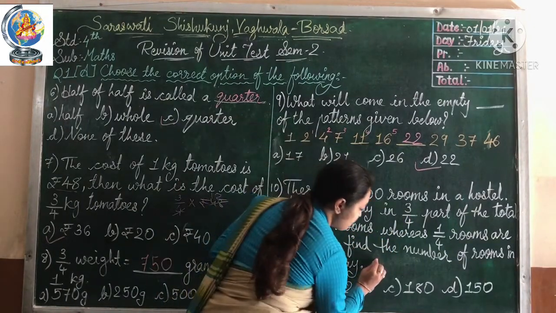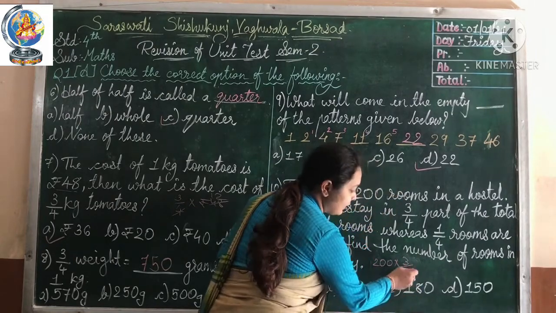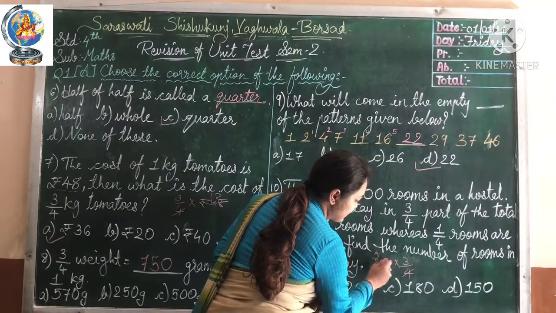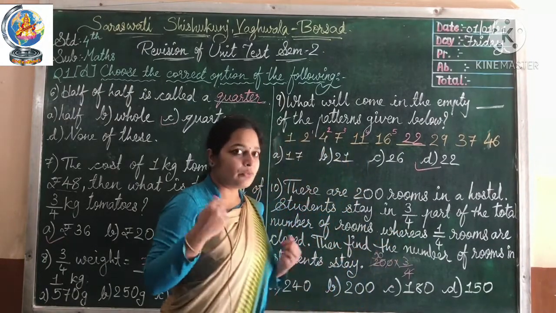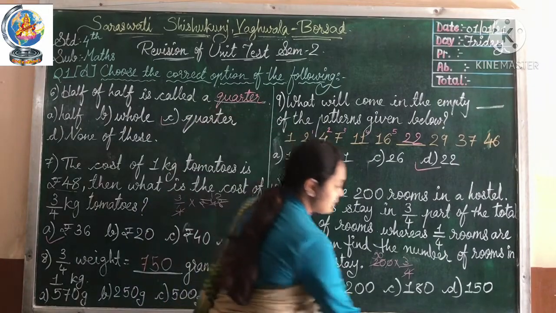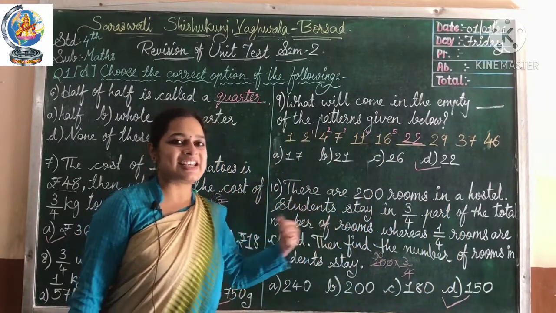If you multiply 200 with 3/4, what will you get? 4 5s are 20 and the 0 is there, so we will keep it here. So 5 3s are 150. So our answer is here 150. Okay, just take a look.